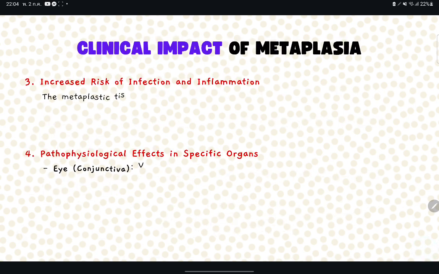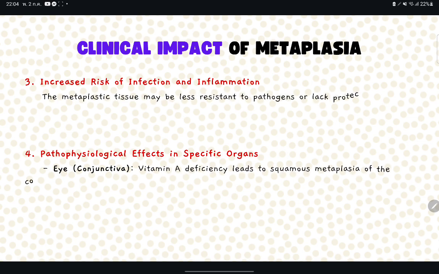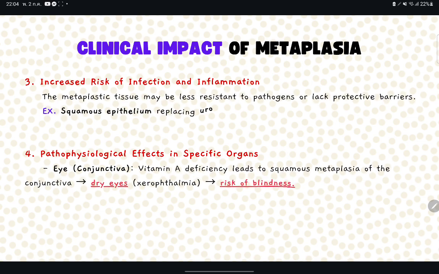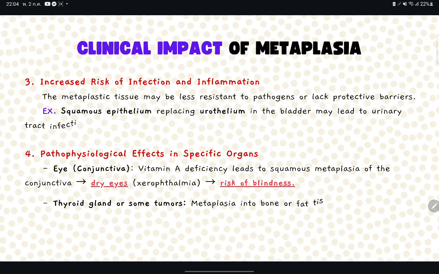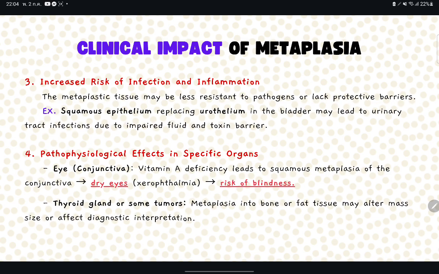3. Increased risk of infection and inflammation. The metaplastic tissue may be less resistant to pathogens or lack a protective barrier. 4. Pathophysiological effects in specific organs. In the eye, vitamin A deficiency leads to dry eyes and risk of blindness.